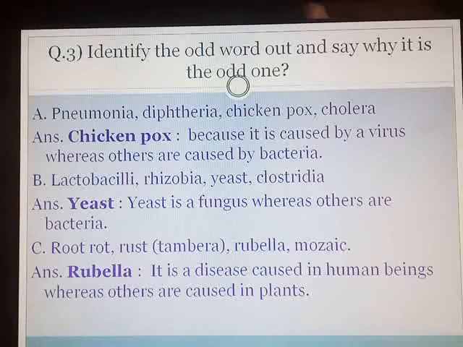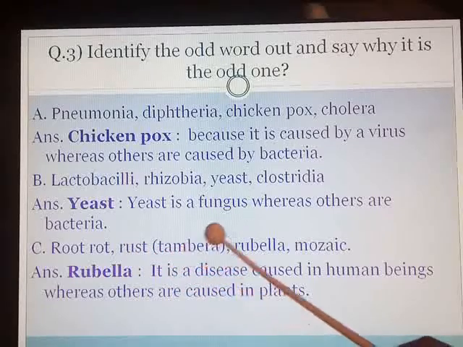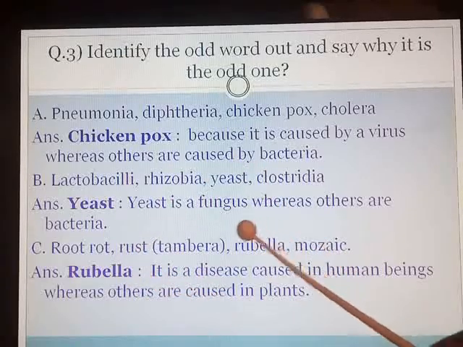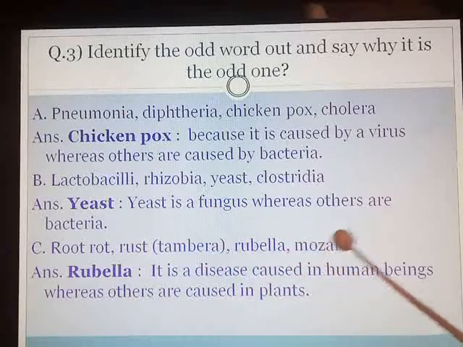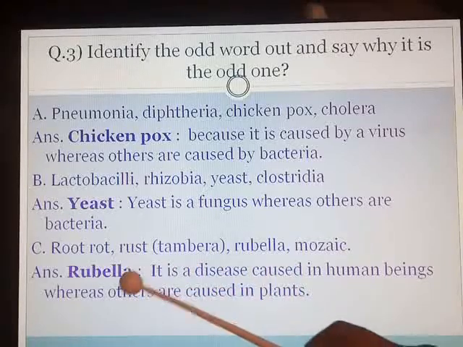Yeast is a fungus, whereas others are bacteria. Third one: root rot, rust, rubella and mosaic. Here rubella is a disease which is caused in human beings, whereas root rot, rust or mosaic of tobacco leaves and all, they are the diseases which are caused in plants.